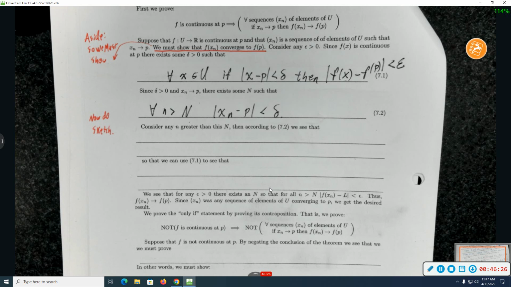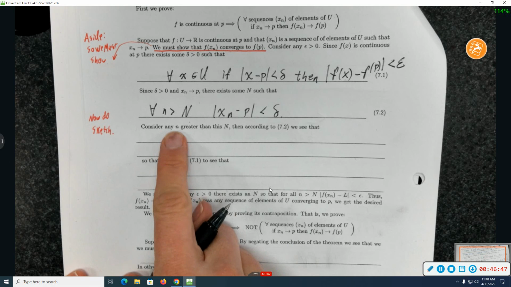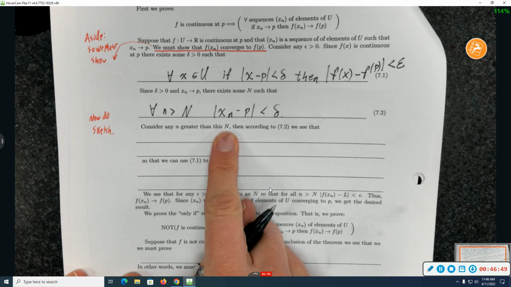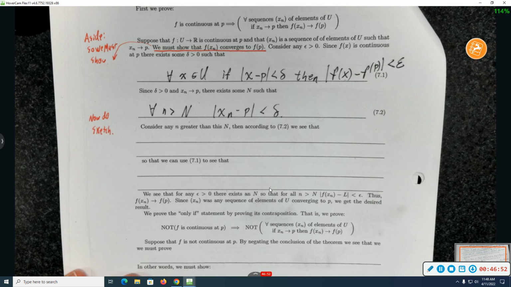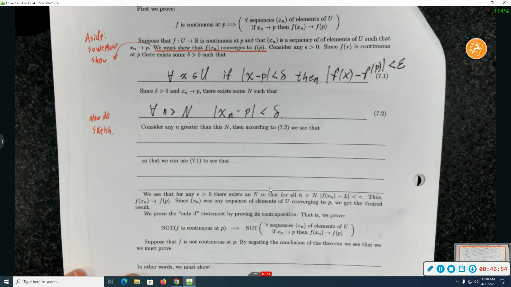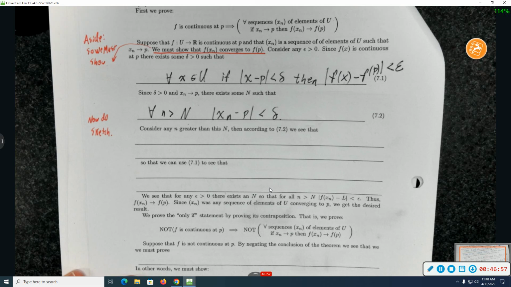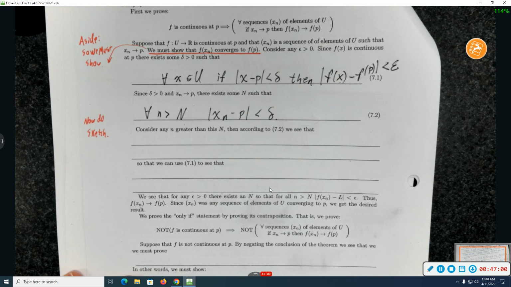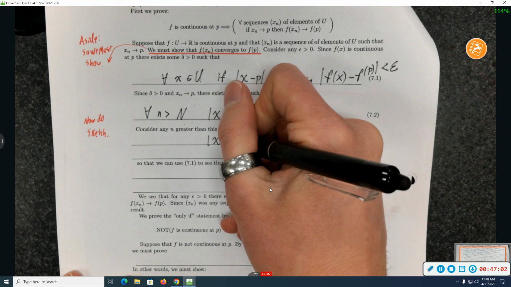All right, so now back to the big picture. I wanted to show the convergence of a sequence. So I started by considering any epsilon bigger than 0. Have I now come up with a choice of big N? Yeah, I mean, it's not explicit, but there was no hope of it being explicit. Let's see if this big N works. So let's consider any little n greater than that big N. And now we'll just trace back through this. So since little n is bigger than big N, what can I conclude using 7.2? That the absolute value of x of n minus p is less than delta.